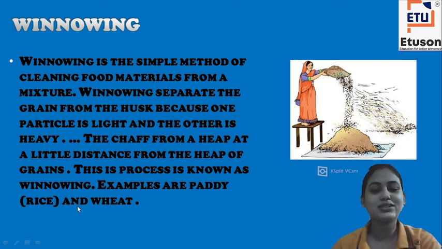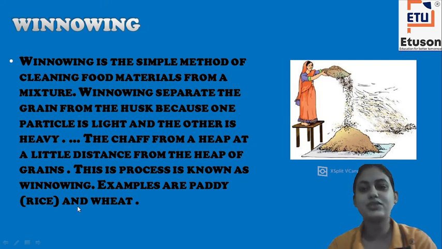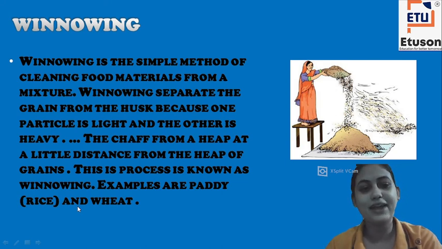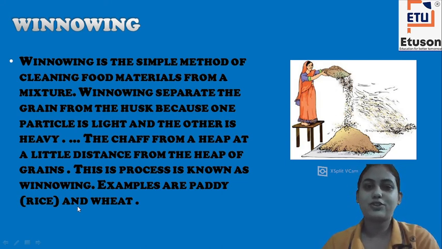And why is it given the name winnowing? Because here the action of wind is necessary. So this is what winnowing is. Examples are paddy and wheat. So this was all about it. Today we read about three methods, that is hand picking, threshing and winnowing. Next class we will read some more methods of separation.